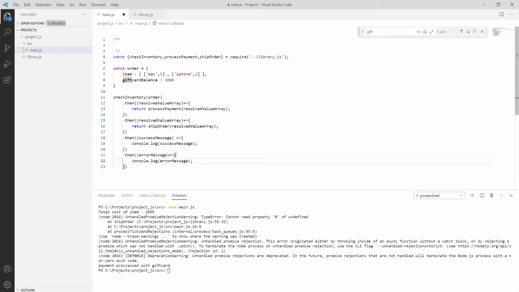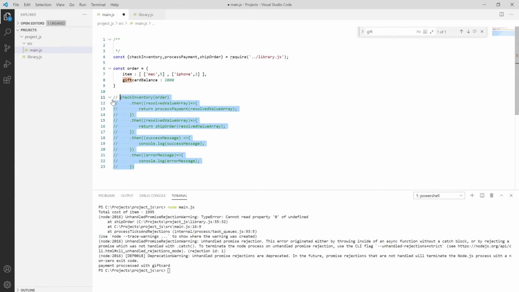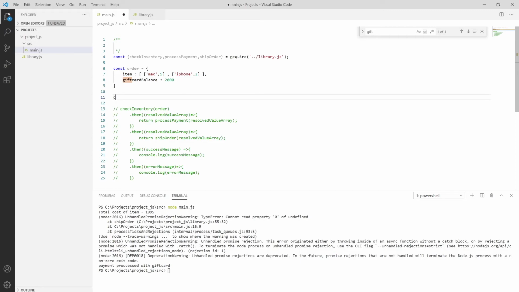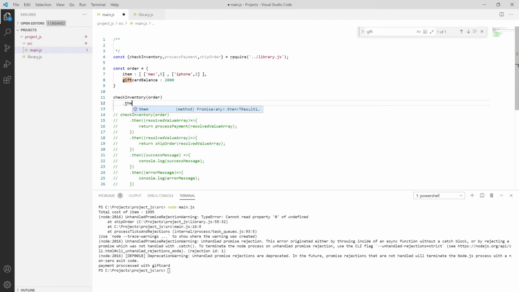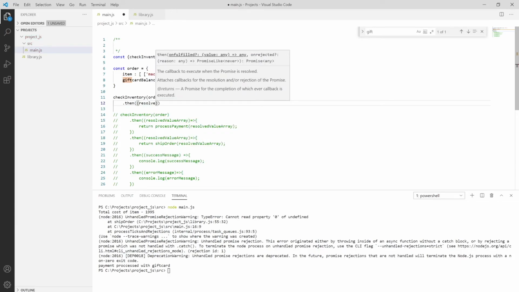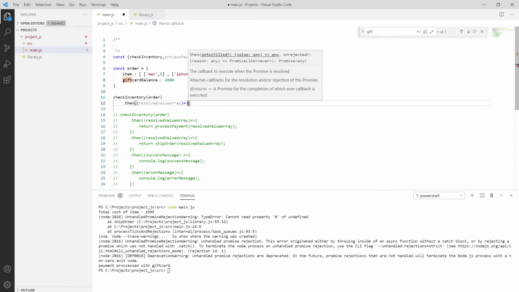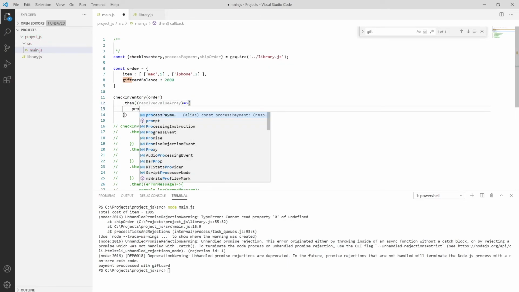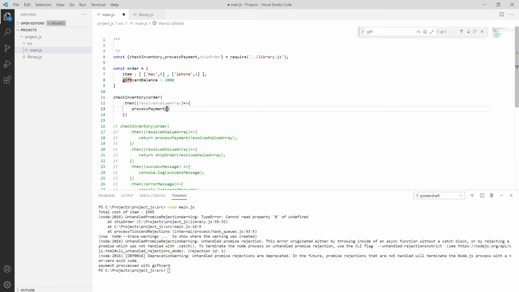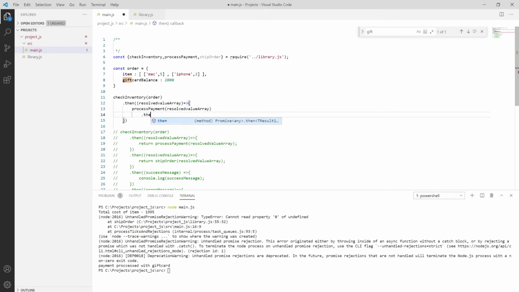Okay, so that's how it will work. Let me comment this out and create one more as check inventory, passing the order, then putting the dot then method over here, as we have the resolved value array, and then passing it to the function, say process payment, and passing the resolved array over here.